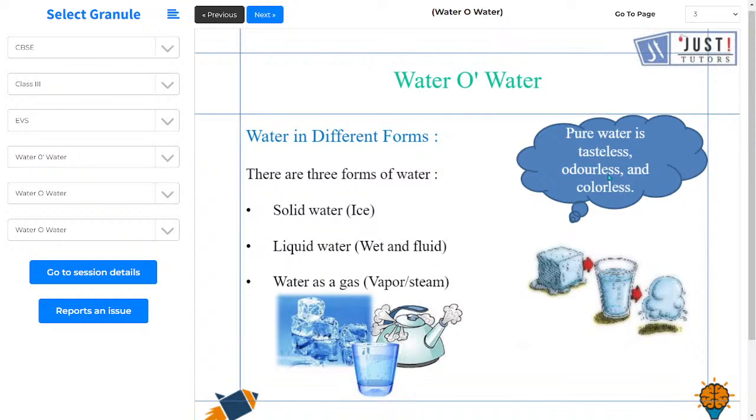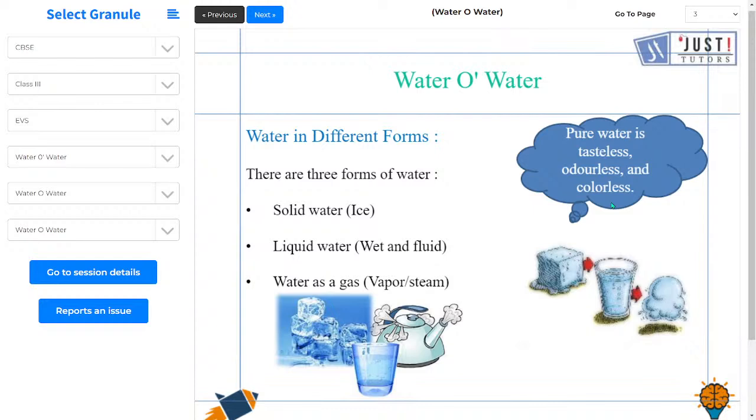Pure water is tasteless, odorless, and colorless. If you talk about the very purest form of water, if you taste that, it would be tasteless. You would not get any taste of that water. It would be odorless. You will not be able to smell that water, and it would be colorless, and that water will have no color. So water is in the solid state. When it's in solid state, it's ice.